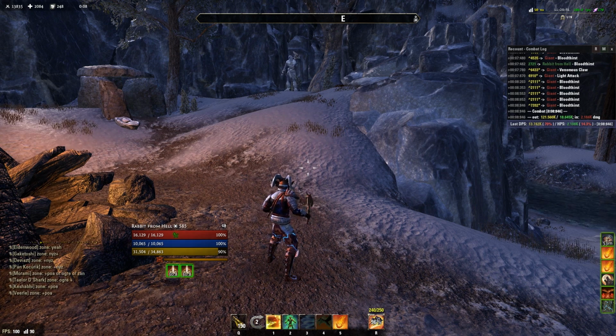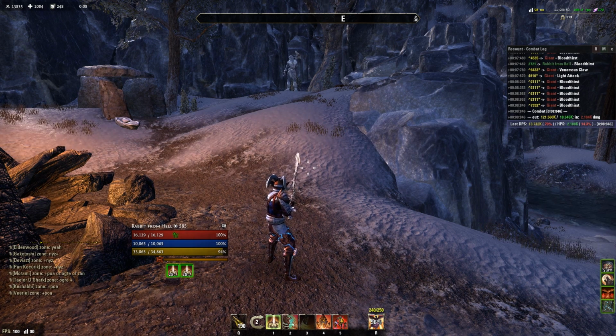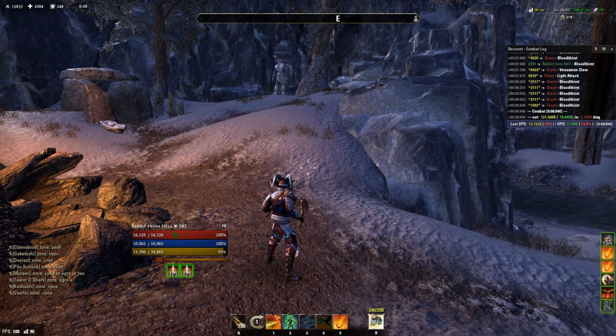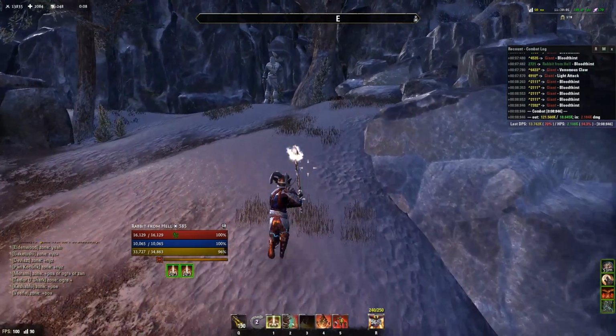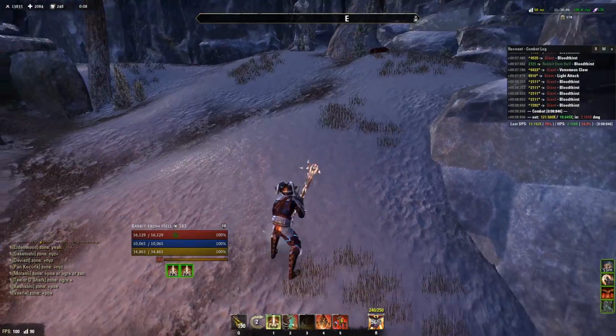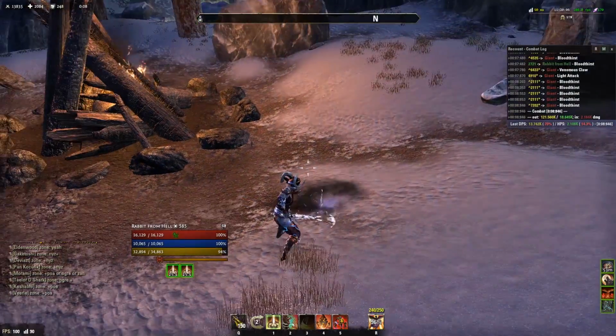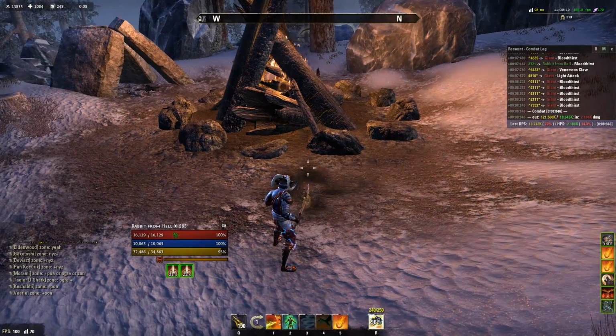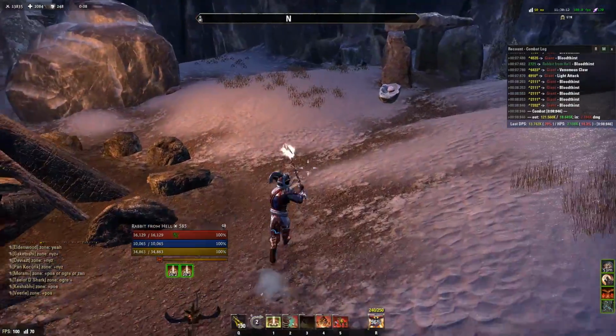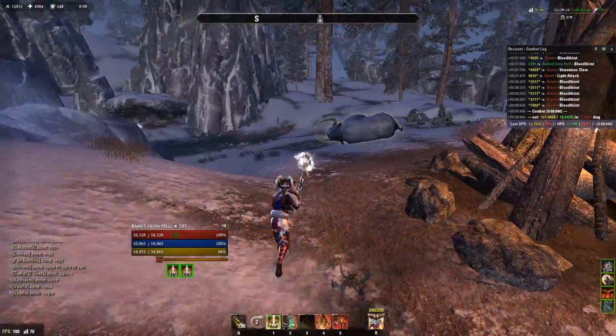You don't see the animation, but in the left corner there under my health stamina bar, you see the timer. It goes off. You just don't see it. It still works. Same thing with the trap. When I drop it down, you basically didn't see me doing it. It just works. Same with dodge roll.